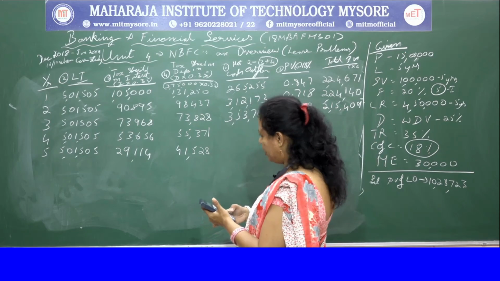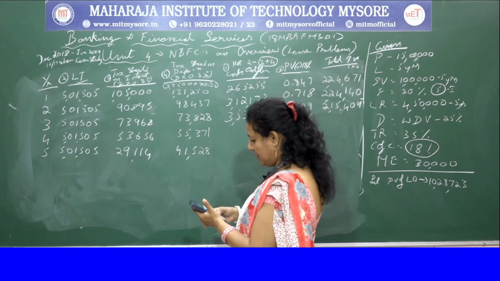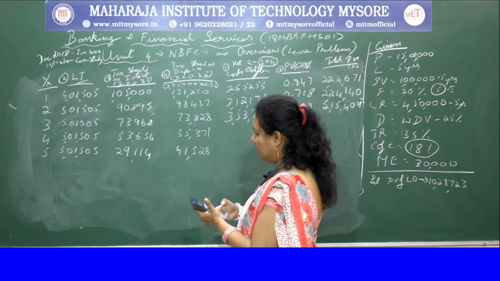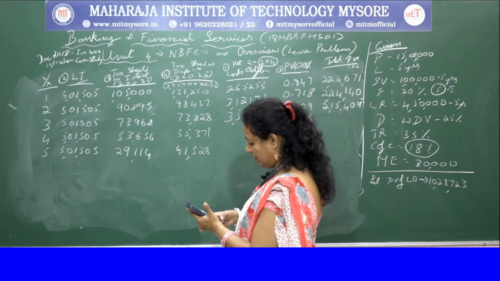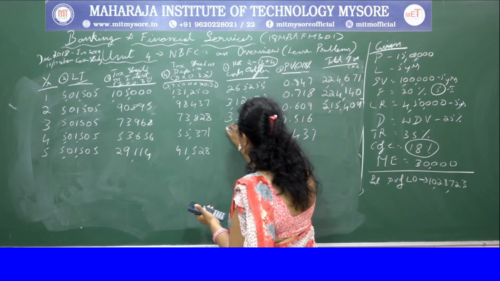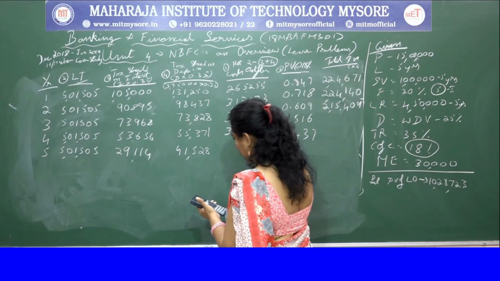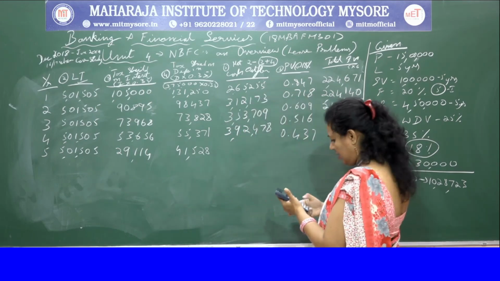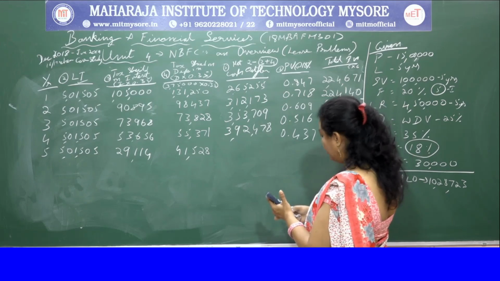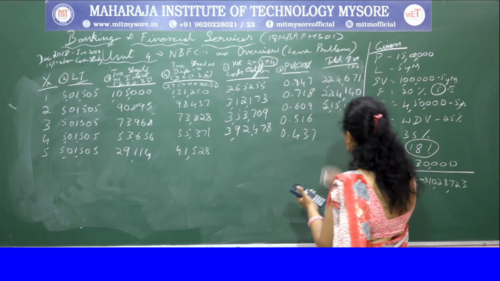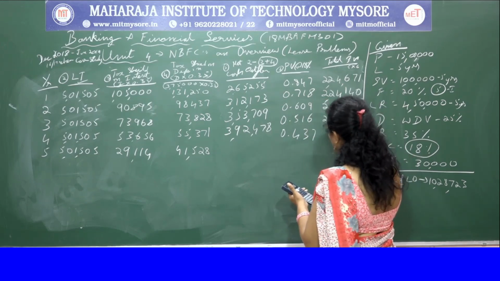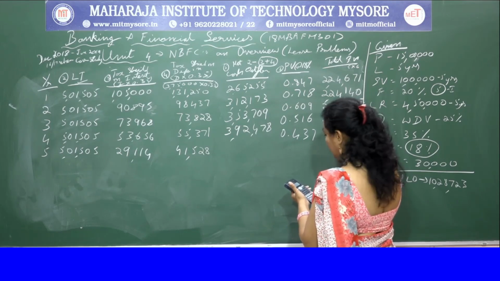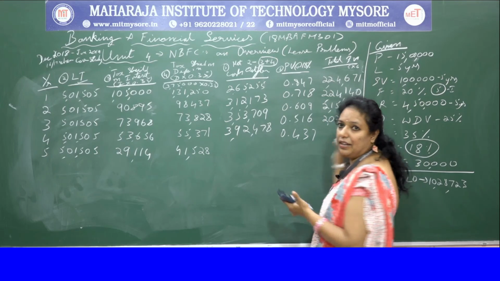The next one, 53,656 plus 55,371 minus 5,01,505. You get 3,92,478. 3,92,478 into 0.516. You get 2,02,519.